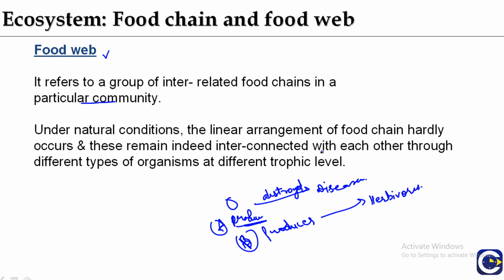And in a food web, the greater the alternative pathways, the more stable is the ecosystem. Under natural conditions, the linear arrangement of food chains hardly occurs. In nature, food webs are present predominantly, because the more food webs in an ecosystem, the greater the alternative pathways, and the more stable the ecosystem. These remain interconnected with each other through different organisms at different trophic levels.